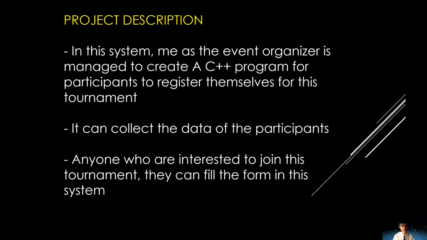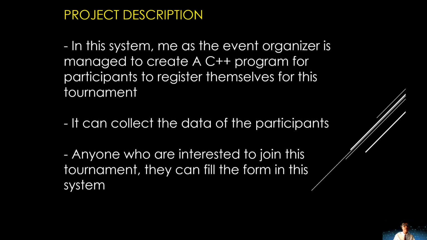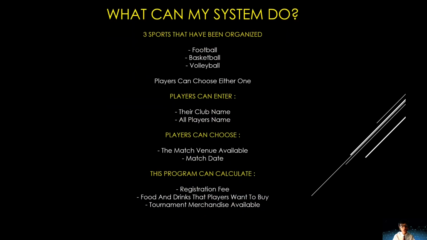This program can collect the data of the players or participants, and anyone who is interested in joining this tournament can fill in the form in the system. So what can my system do? There are three sports that this event is organized for, which are football, basketball, and volleyball. The players can choose any one of them, enter their club name and their teammates' names, and choose their match venue and the match date that are available in this tournament.